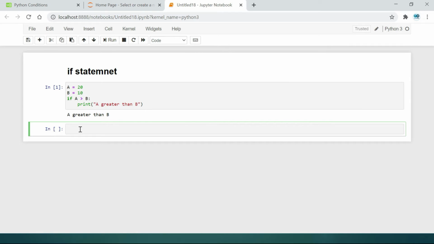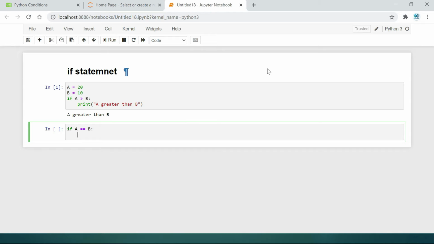I want to check one more if condition. If a is equal to b, close with a colon, print a is equal to capital B. Let's run this program.